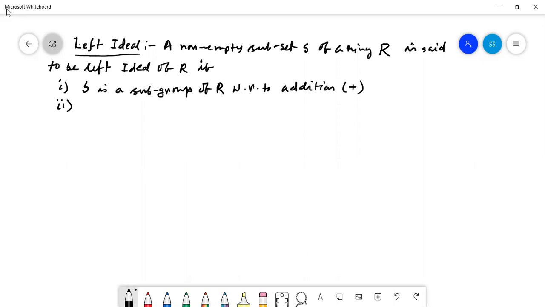And number two, small r belongs to capital R, small s belongs to capital A, implies that rs belongs to A. Then we consider it a left ideal.